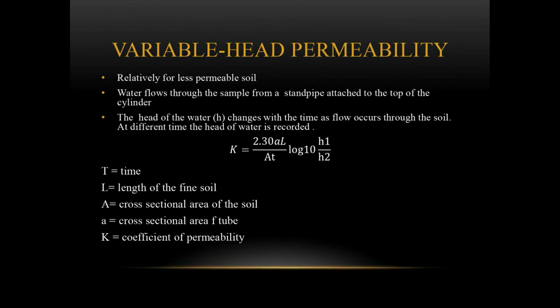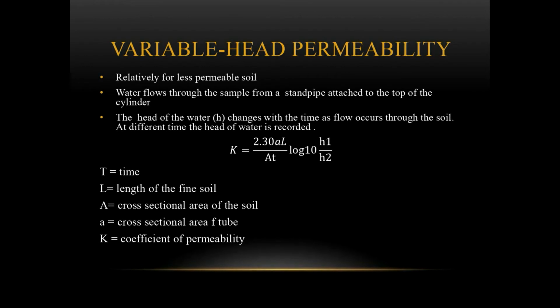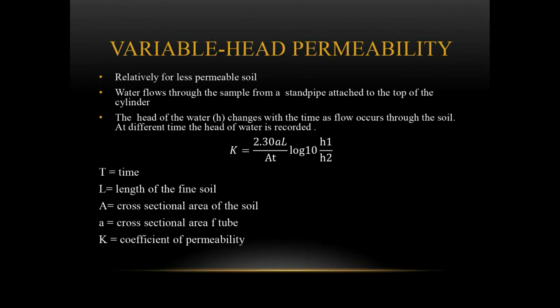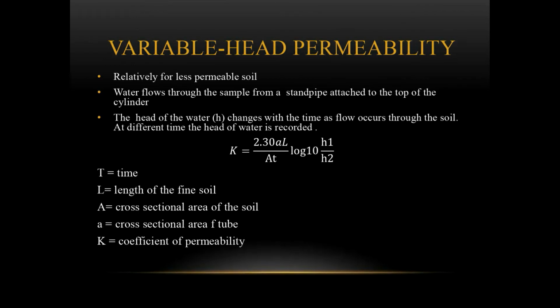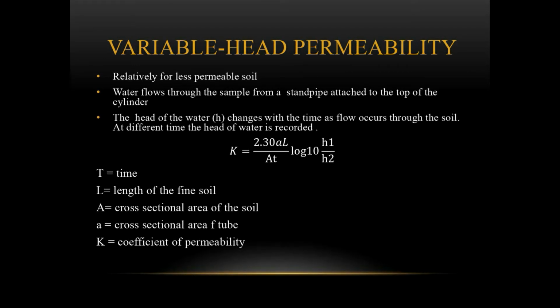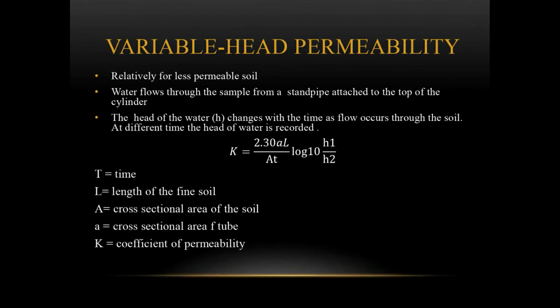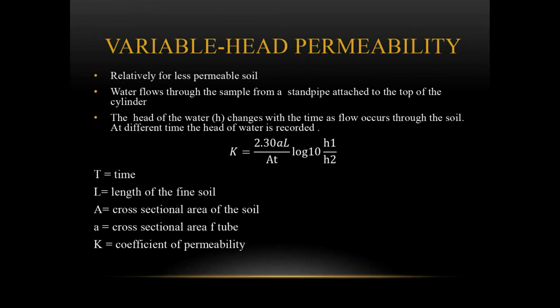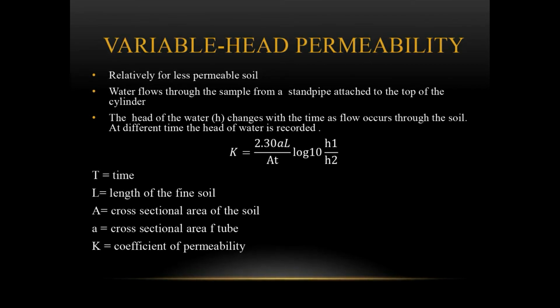Now we see variable head permeability. For relatively less permeable soil, water flows through the sample from a pipe attached to the top of the cylinder. The head of the water changes with time as flow occurs through the soil. At different times, the head of water is recorded.